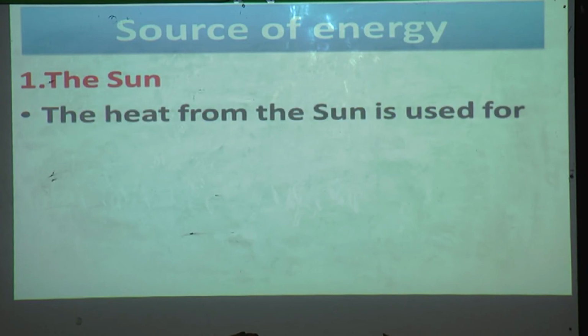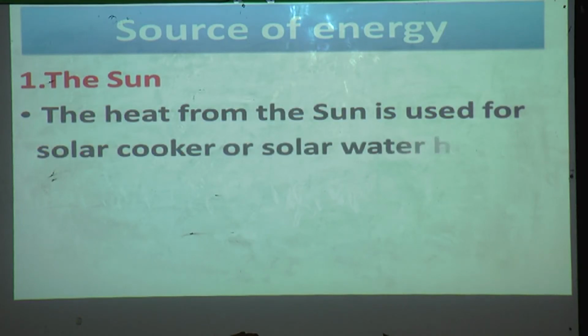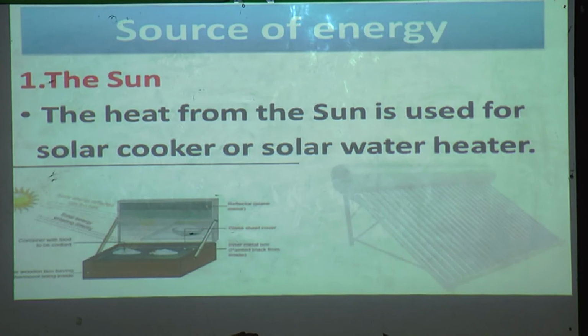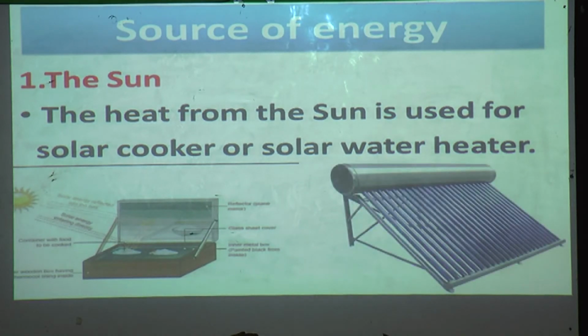The heat from the sun is used for a solar cooker or solar water heater. Just now you have seen the energy of the sun can produce electricity, and it is helpful for cooking food and for heating water also. The first image is of a solar cooker. With the help of a solar cooker we can prepare food, and the second picture is a solar water heater. With the help of a solar water heater we can heat the water.